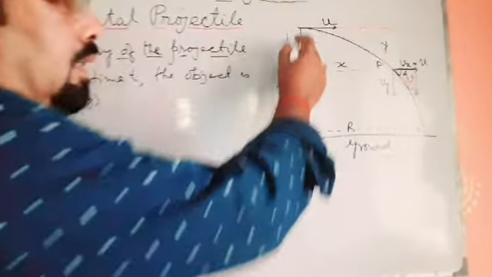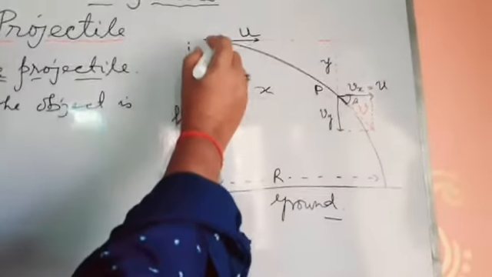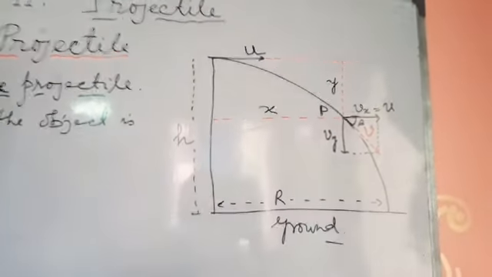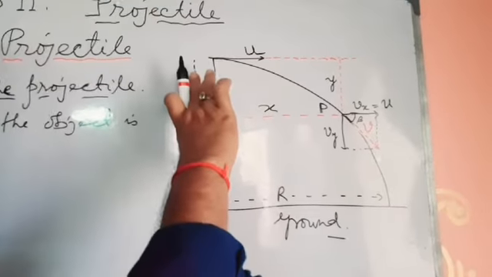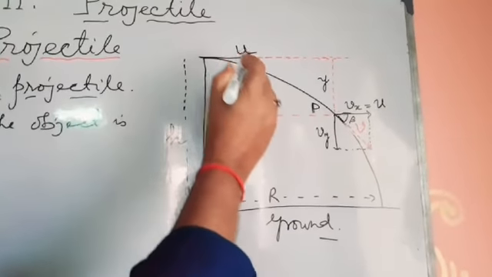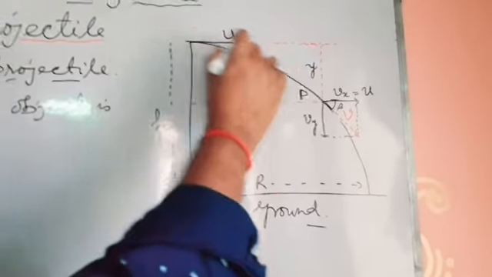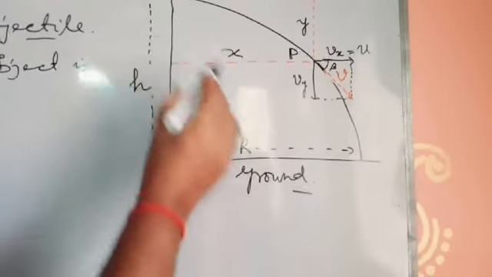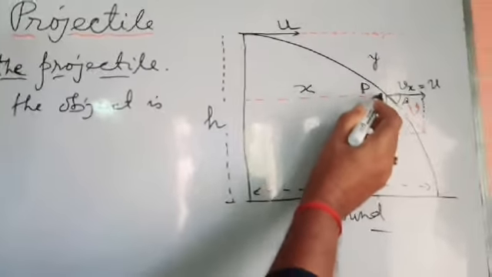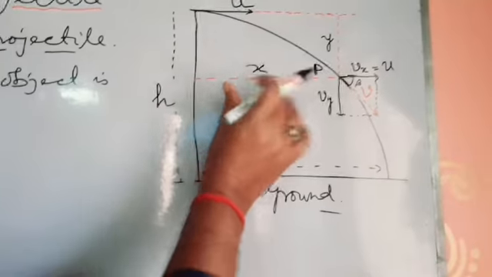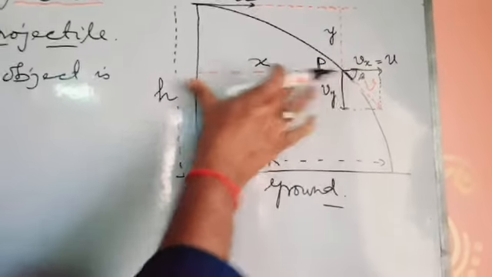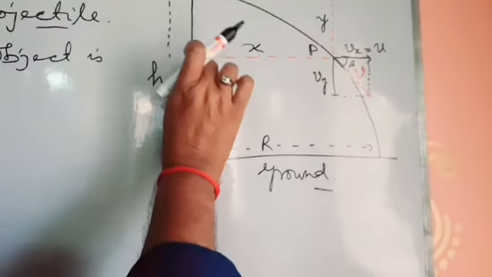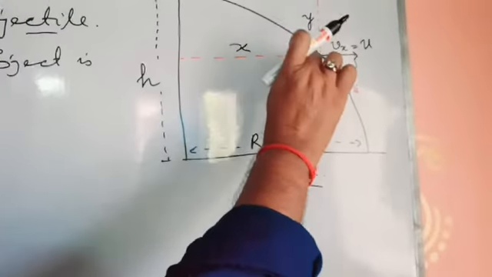Today we will mainly discuss horizontal projectile. When the object is kept at a certain height from the ground and it is thrown with certain velocity horizontally, this is called horizontal projectile. Here we take the height as h and the velocity as u. You have to calculate the trajectory, the path of the projectile. For this, let us suppose that after time t the object is at P, whose coordinates are x, y. So x means horizontal distance and y is vertical distance. Along the horizontal distance, there is constant velocity.